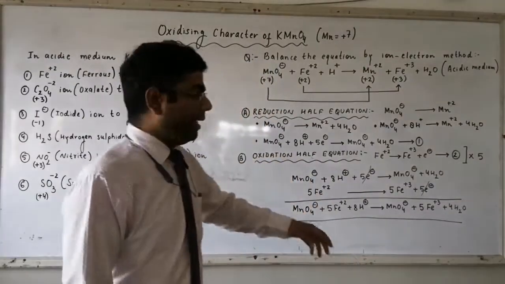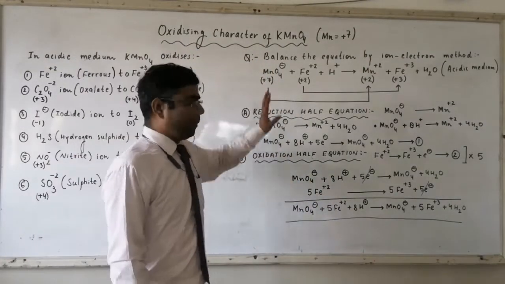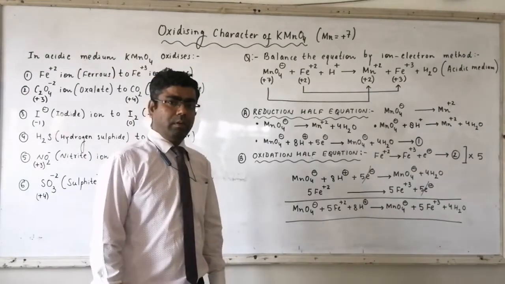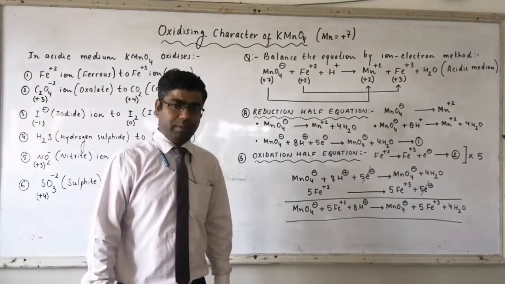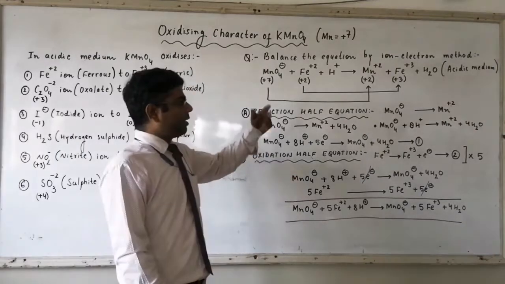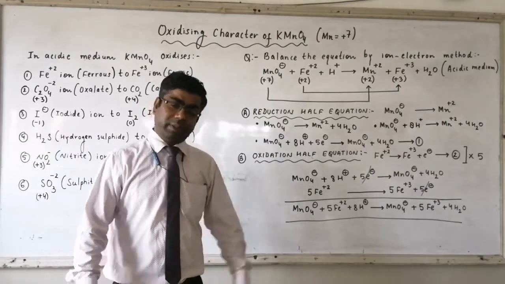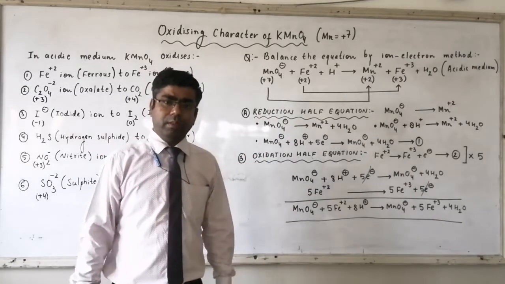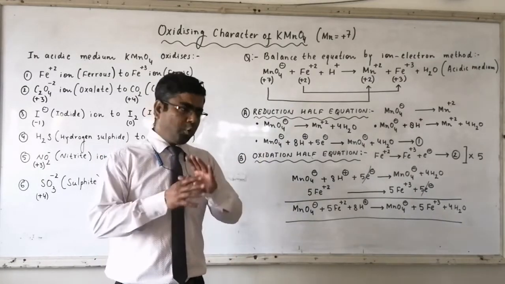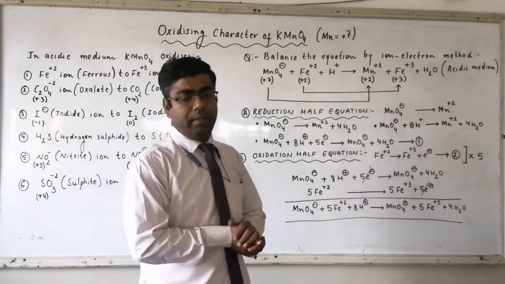So you will be provided the reaction in this manner, where all the reactants will be provided and all the products will be provided, with the medium also, whether acidic medium or basic medium. Now, how to balance this?